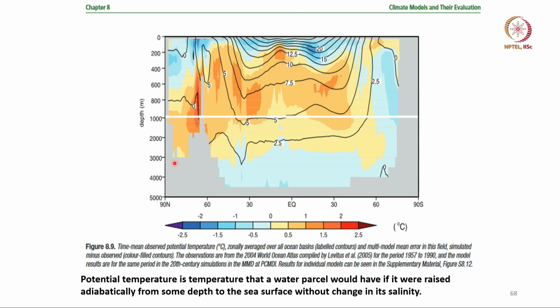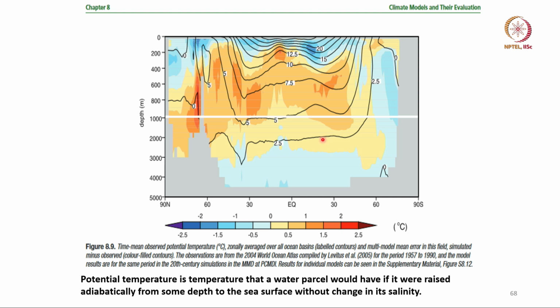Now, how about ocean circulation, ocean temperatures, not at the surface, but deep inside. Here we are showing you the contours, which show the time-mean observed potential temperature, the temperature a water parcel would have if taken to the surface, and zonal average over all ocean basins.